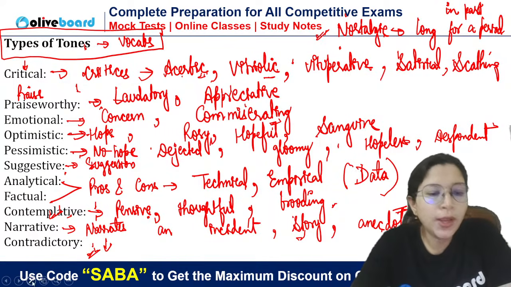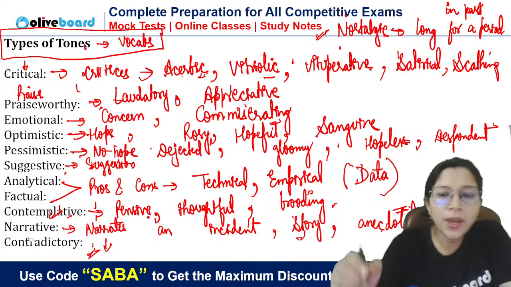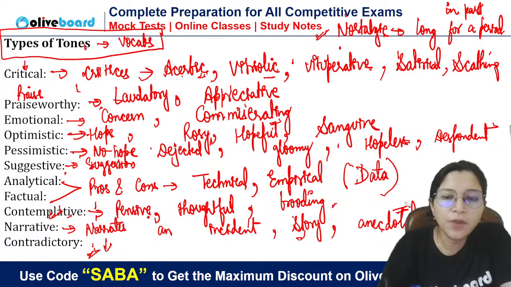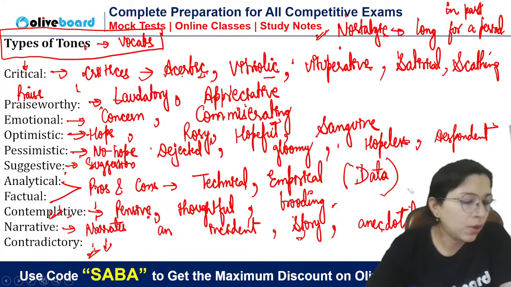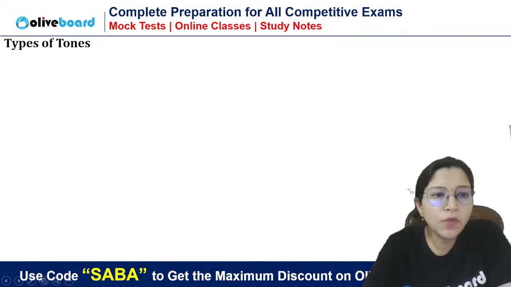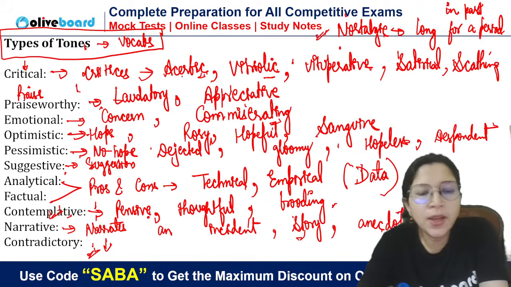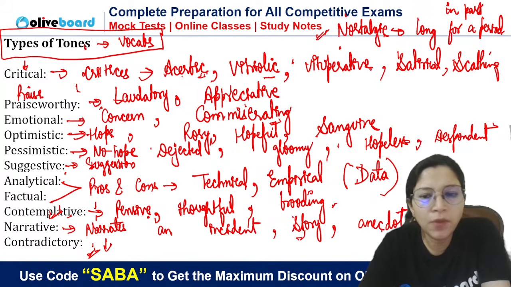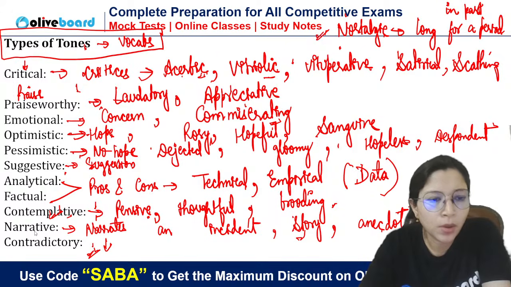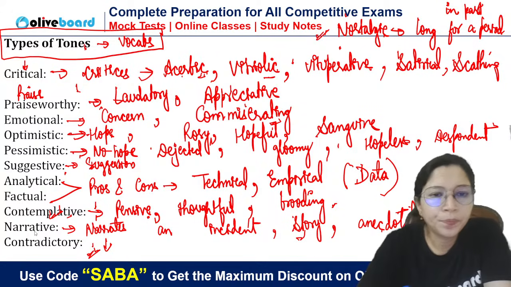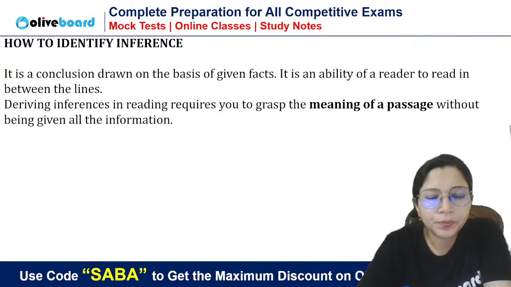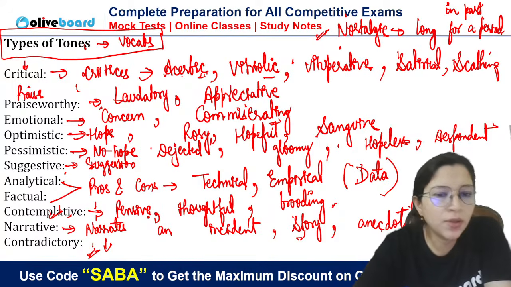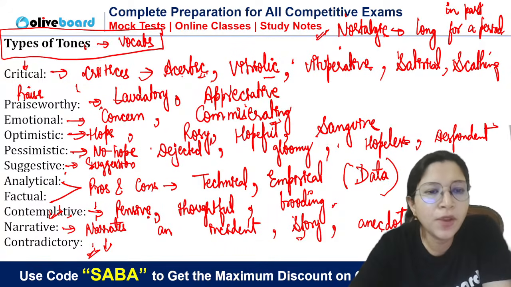So, moving on to the inference. What is inference? Can anybody tell me what is the difference between inference and conclusion? Because for most of us, inference and conclusion both are the same, if I'm not wrong. What is the difference between inference and conclusion?